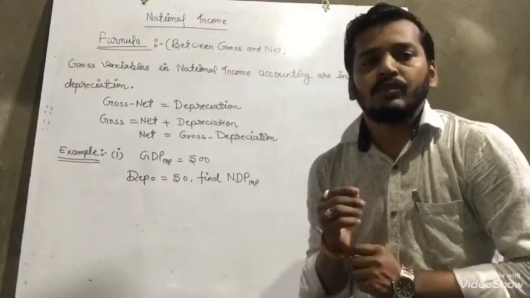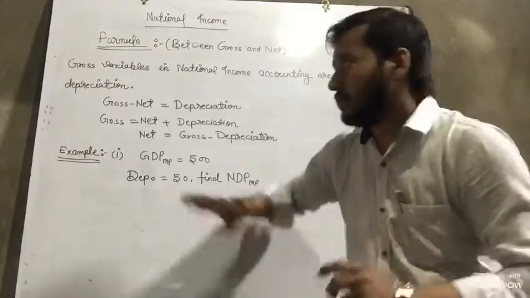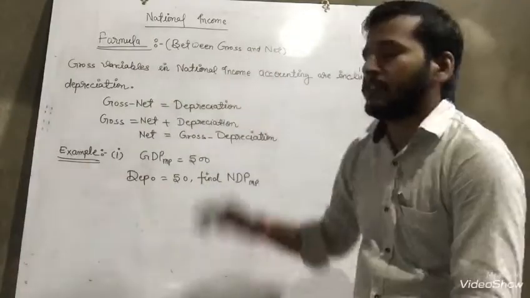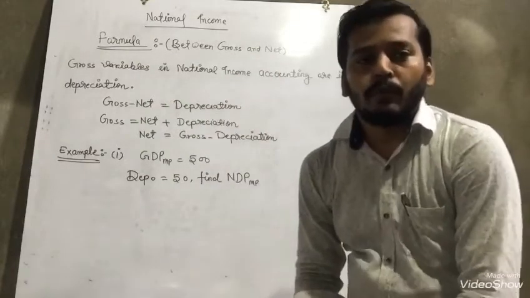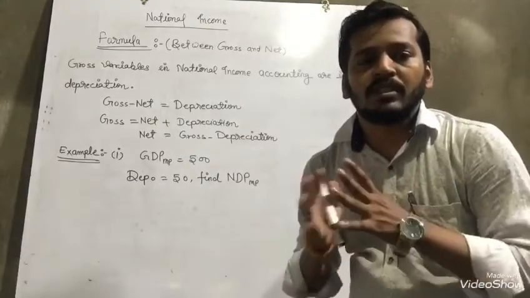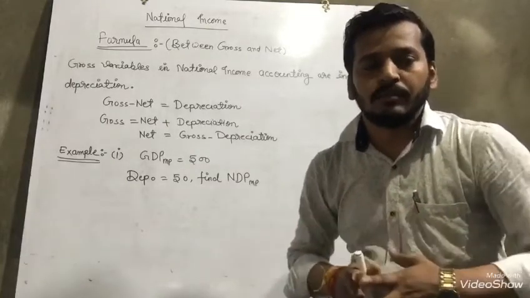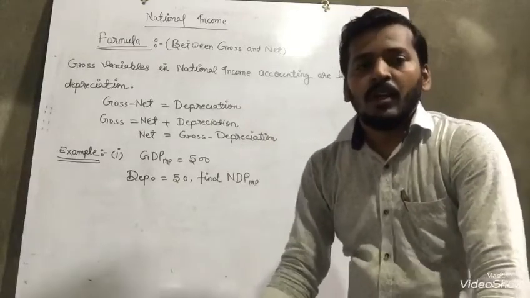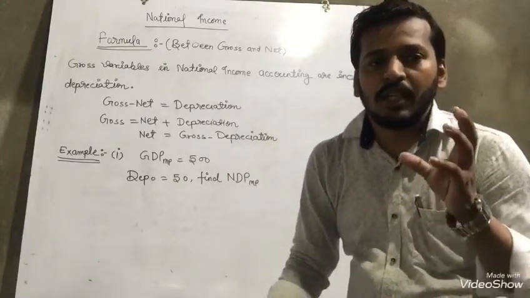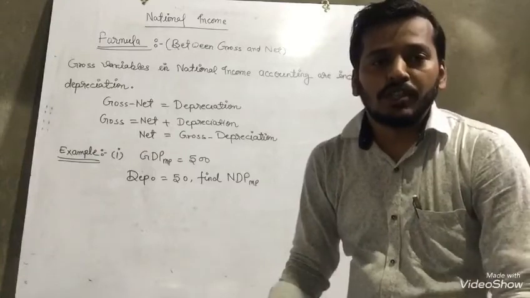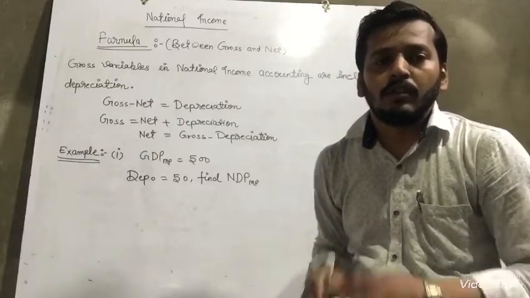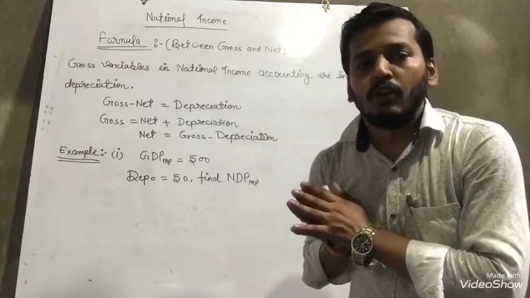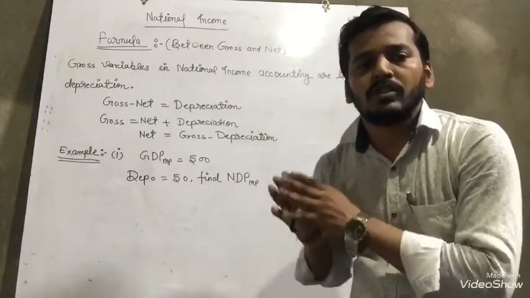Now, dear students, we are going to discuss the formulas between gross and net. Before starting this topic, we have to discuss one more thing, depreciation, because here the depreciation is given. Depreciation is the loss in the value of goods and services.